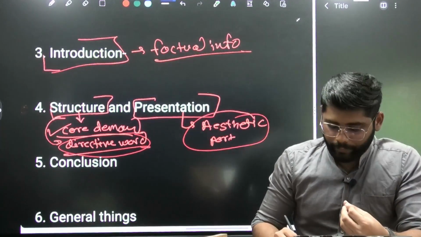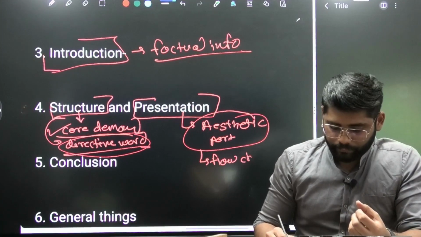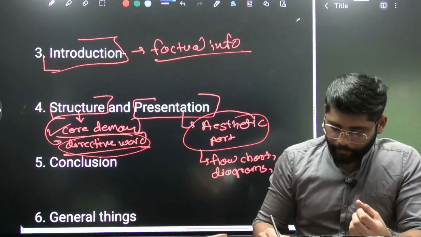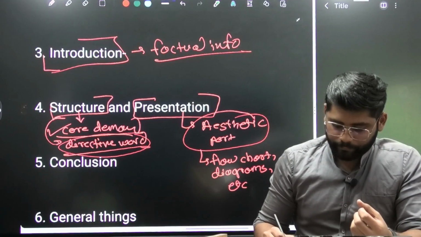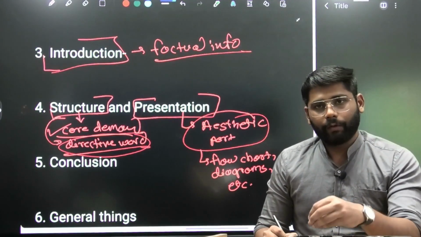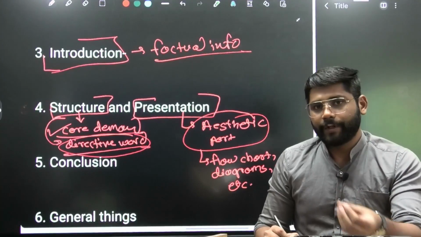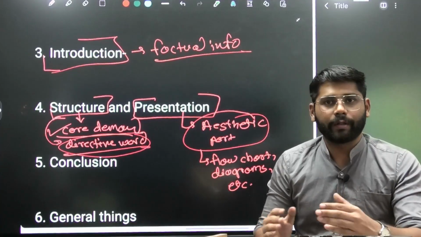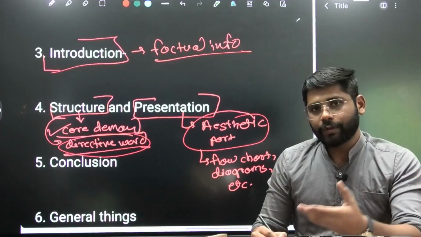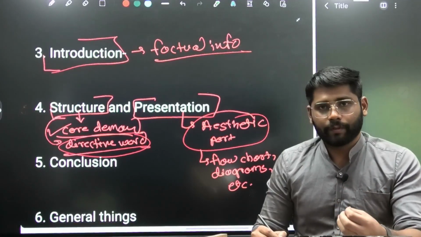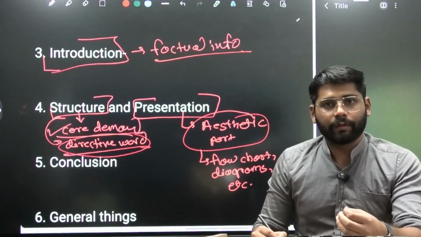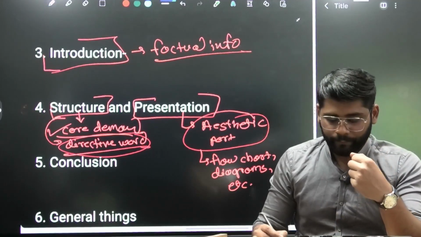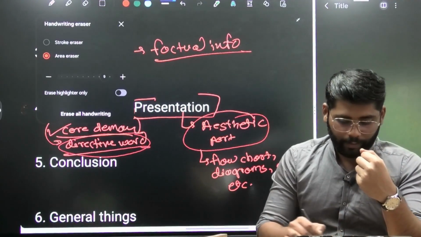Here usually we will be drawing the flow charts, diagrams, maps, etc. So when we decode the question, that time majorly we are going to use the flow chart. Again, if the question is on temple architecture, we can draw the rough diagram of temple. Again, if the question is on expansion, or we need to show some major location of a particular theme, then we can use the map to improve the aesthetic part of our answer.